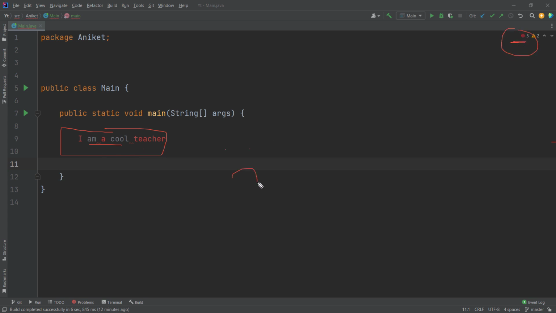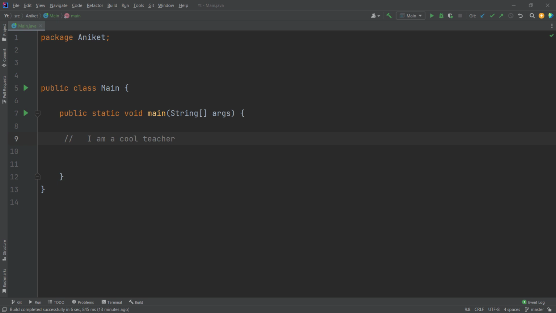Compiler is like, hey, what is going on here? I'm not able to understand it. So, if I just write two forward slashes in front of it, now compiler is like, sure, you can do that. Because compiler says, I don't care. Whatever you write here, I don't care about it. Why? Because you have two forward slashes in front of it. That's what a comment is. Comment is something the compiler won't care about.